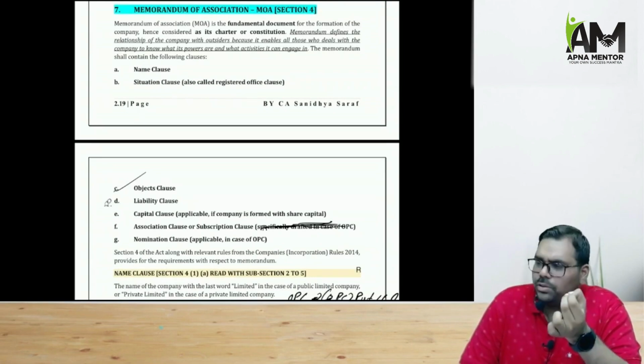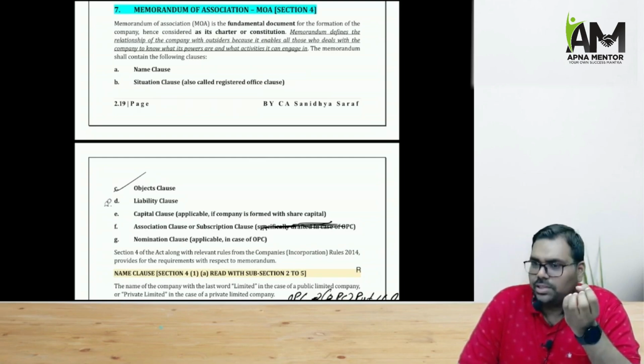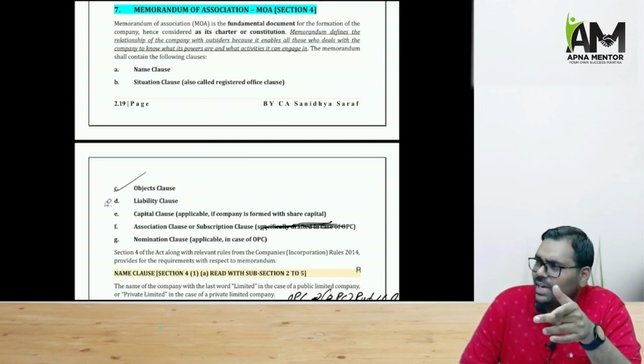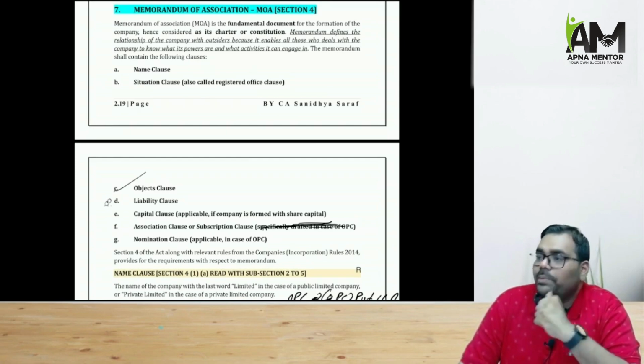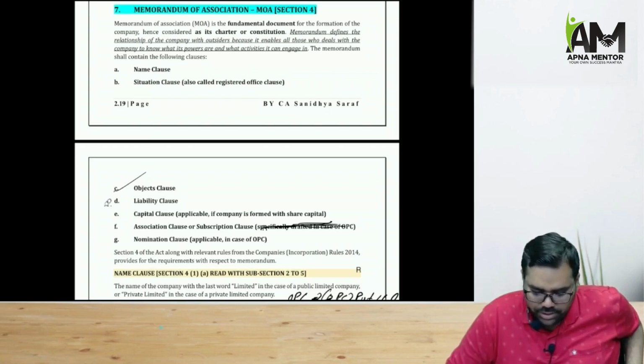When we talk about name clause, it is something very significant because if the name is changed, then the certificate of incorporation will also have to be changed. Similarly, when the situation clause, when the registered office is changed, the certificate of incorporation will also have to be changed. But when the object is changed, that will not have any effect on the certificate of incorporation. Right. The main thing that we have to remember here is the name clause and object clause.